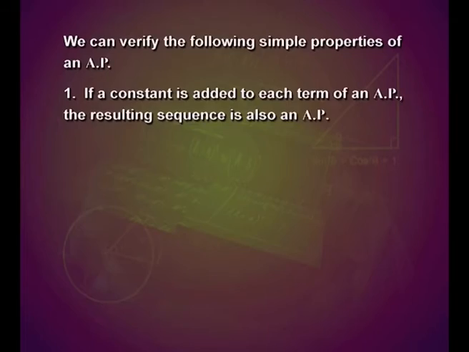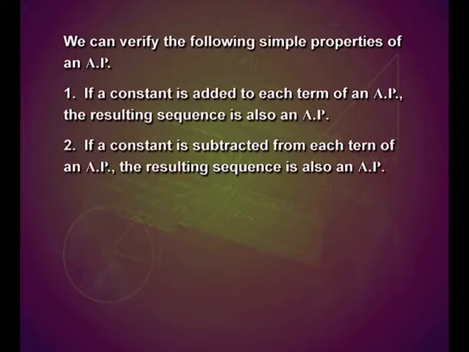We can verify the following simple properties of an arithmetic progression. First one, if a constant is added to each term of an AP, then the resulting sequence is also an arithmetic progression. Second, if a constant is subtracted from each term of an arithmetic progression, the resulting sequence is also an arithmetic progression.